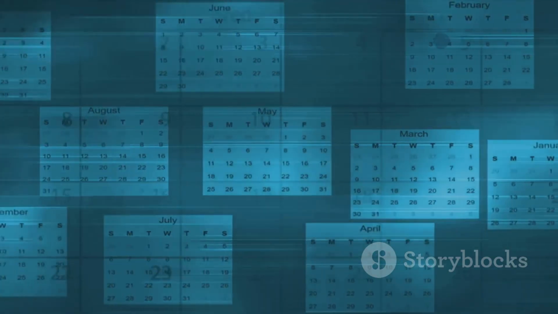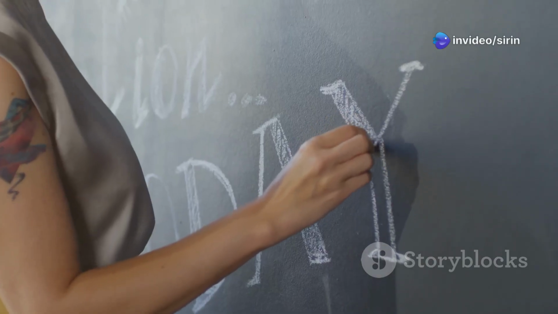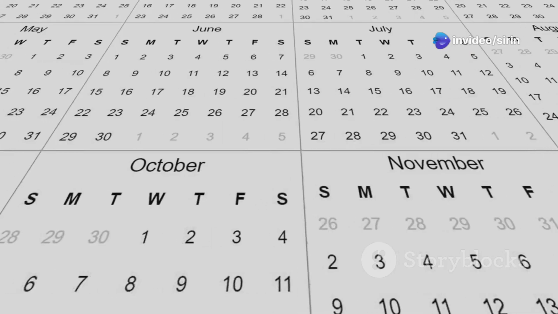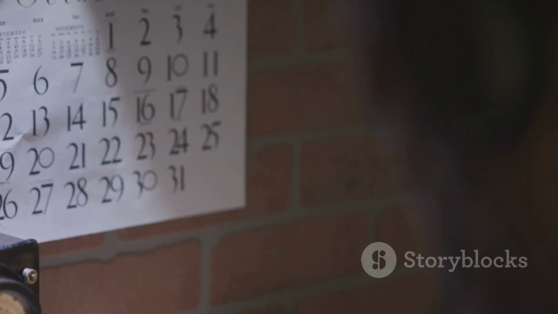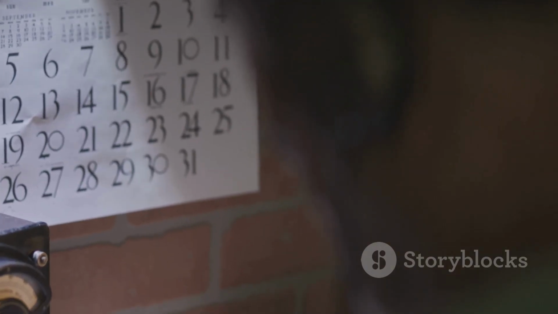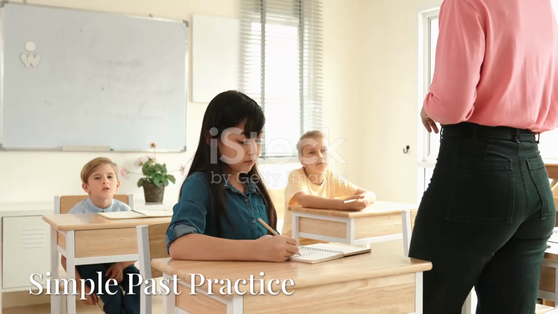Time expressions often help us with the simple past. Time expressions are words like yesterday, last week, last month, last year, also 2 days ago, or in 2020. These words tell us when the action happened. They confirm it was in the past.